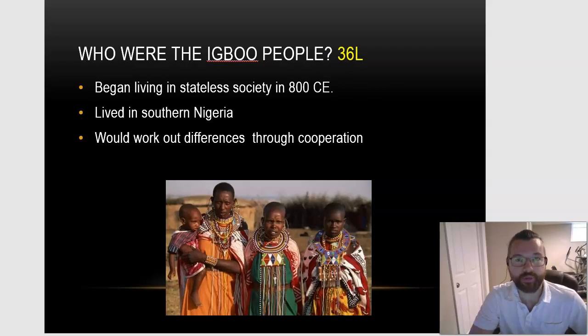The Igbo people are another people that formed in Africa, and they began living in a stateless society in 800 CE. They originated in southern Nigeria. One notable aspect of the Igbo people was that they would work out differences through cooperation rather than fighting.